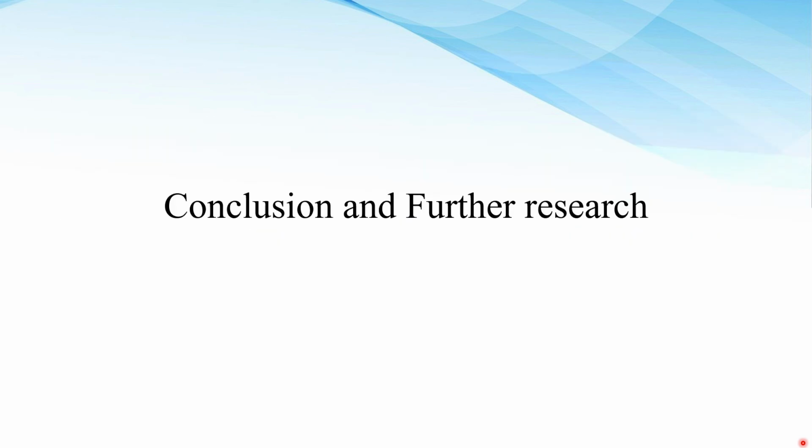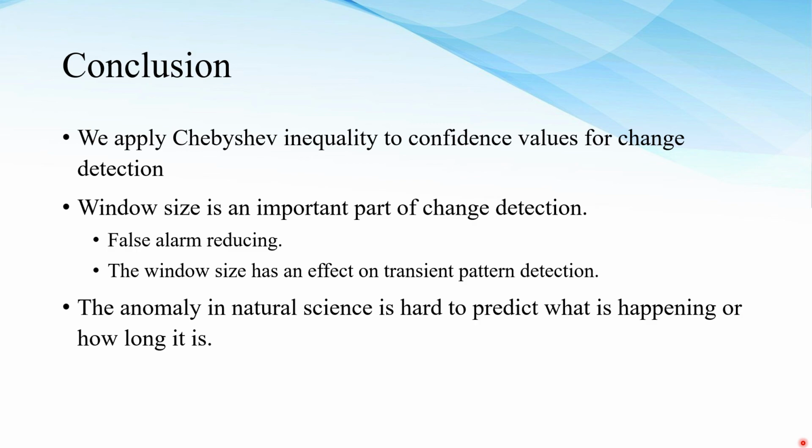The conclusion and future research. We apply the Chebyshev inequality to give a confidence value for the change point. Second, the window size is an important part of change detection. For false alarm reduction, the window size affects transition pattern detection.